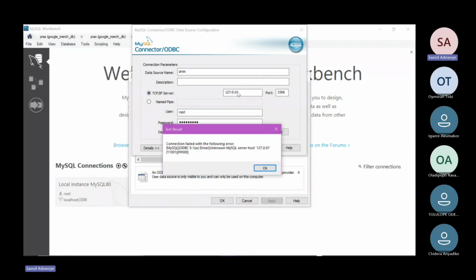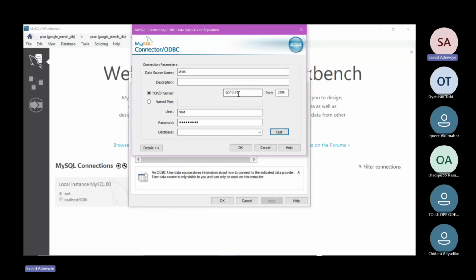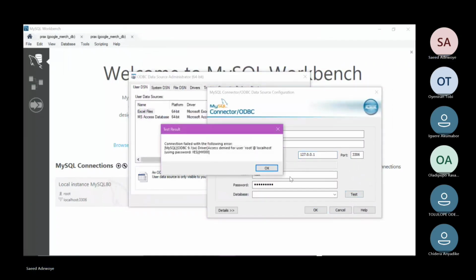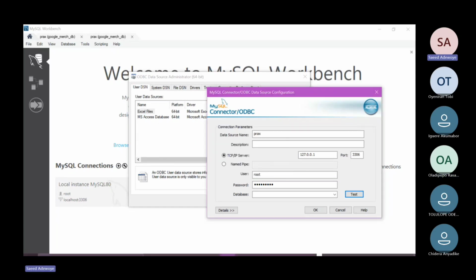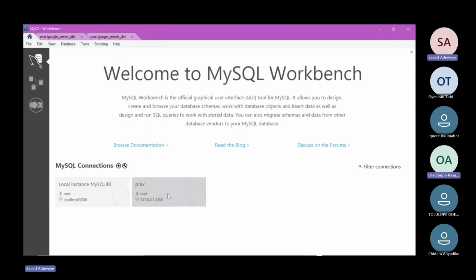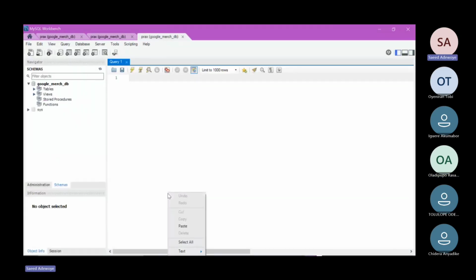Okay, 0.0.1 rather, instead of 0.01. It's pretty much the same. Let's test it. Connection failed with this 127.0.0.1. Let me check it. Yes, I can see it.